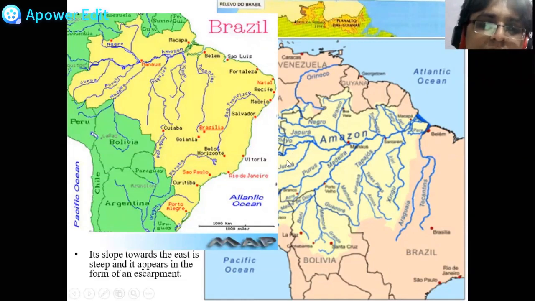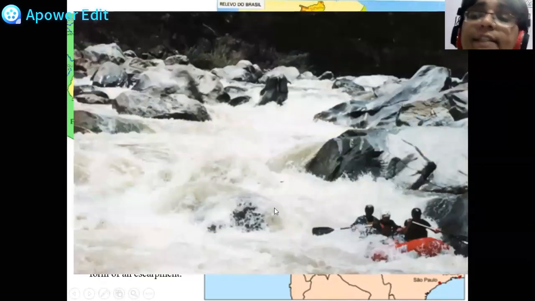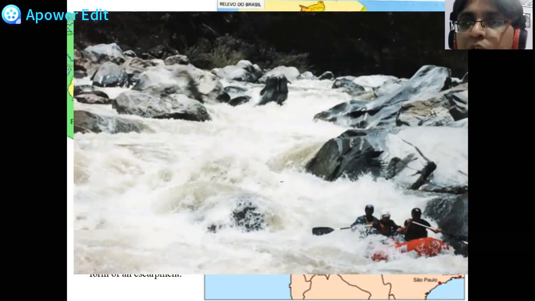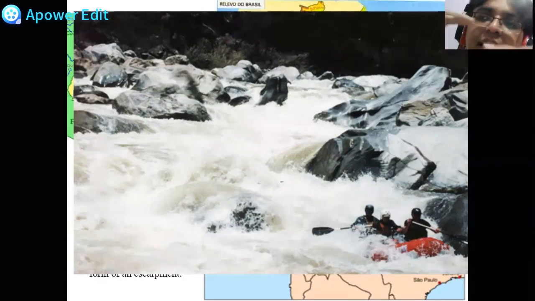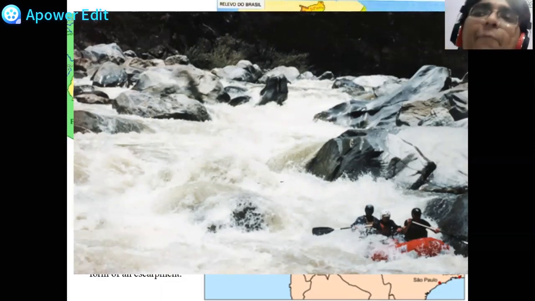Its slopes towards the east is steep and it appears in the form of an escarpment. So eastern slope थोड़ा steep है and जैसा कि मैंने बताया escarpment क्या होता है, eroded part of the mountain is called as escarpment. This is a rapid. See, you can see मतलब they are having those adventures water sports जहाँ पे मतलब आपको पानी में उन लोग लेके जाते हैं in that water boat and वहाँ पे जहाँ पे the difference is there in the land. थोड़ा सा वो पानी में डिफरेंस होता है लैंड में, तो वो पानी अचानक ऐसा नीचे आ जाता है, that is called as a rapid.